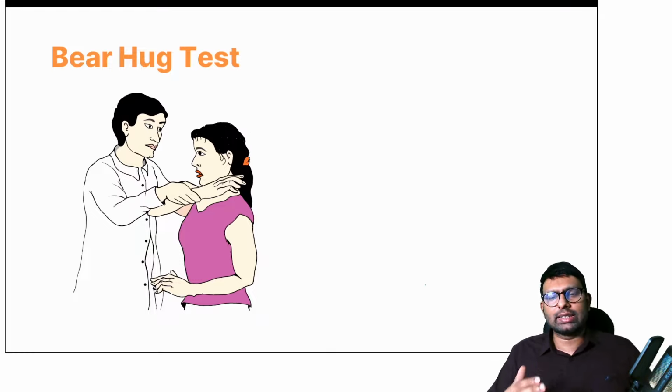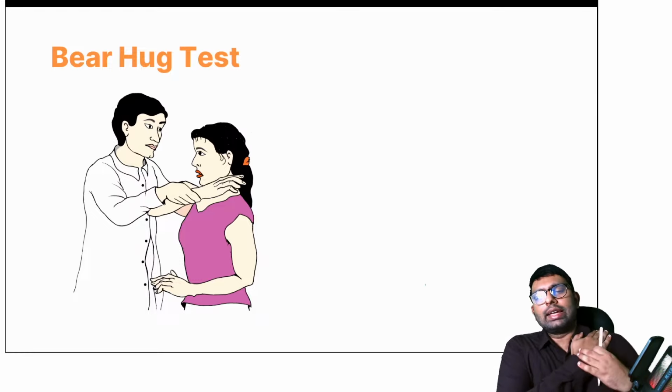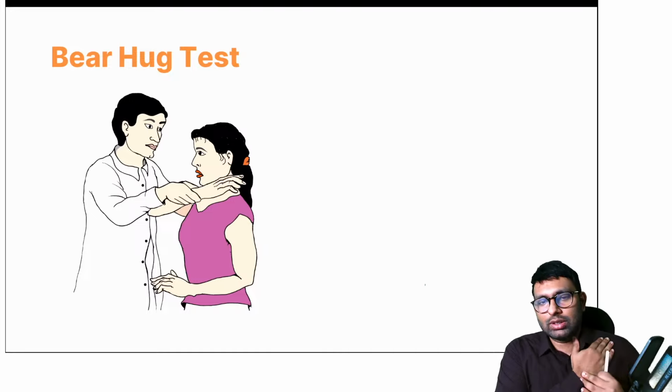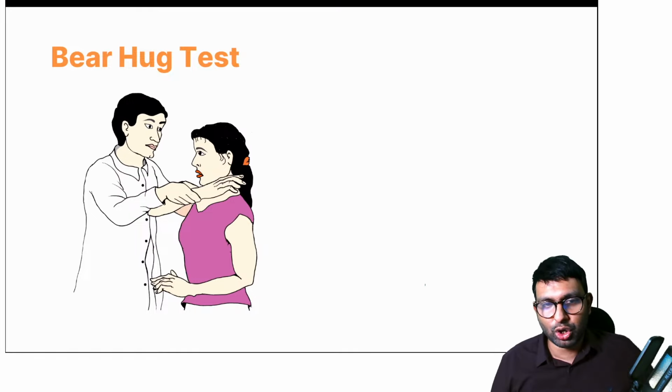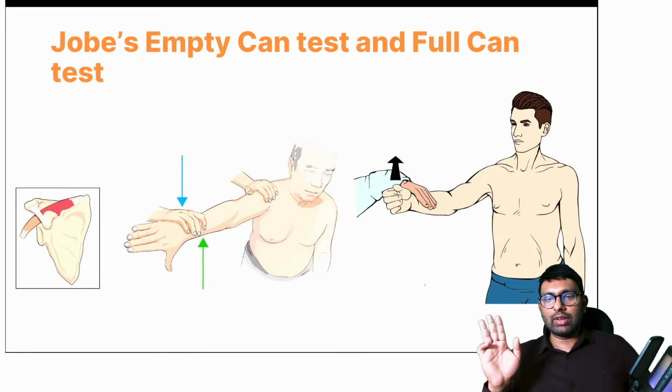Next test is the bear hug test. Similarly, you keep your hand like this and the examiner is trying to remove it. If he is not able to do it, that means your subscapularis is strong. This is a bear hug test. Those three were for subscapularis.